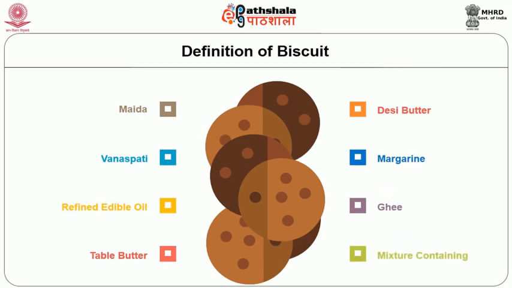Here are listed some common ingredients used for biscuit preparation.